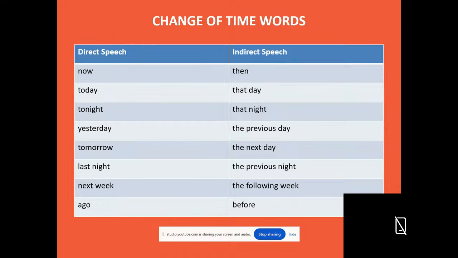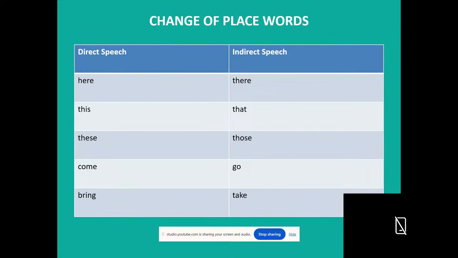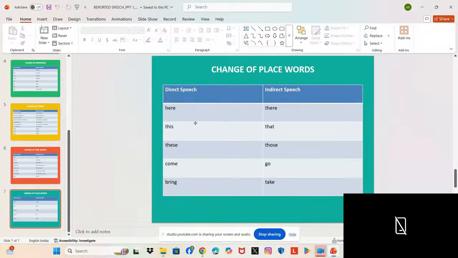Next week becomes the following week, ago becomes before. Next, change of place words. How do place words change from direct to indirect speech? Here becomes there, this becomes that, these becomes those, come, go, bring becomes take. So these changes we can observe when we change a sentence from direct speech to indirect speech.